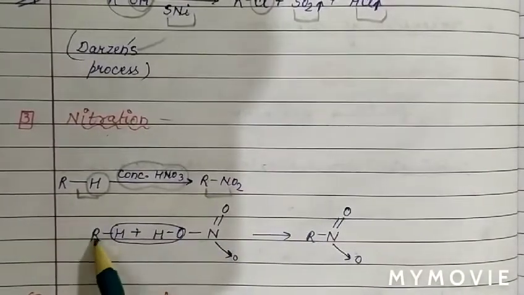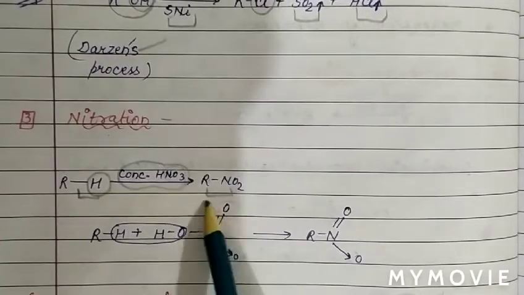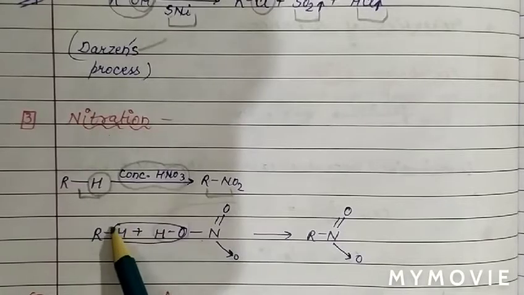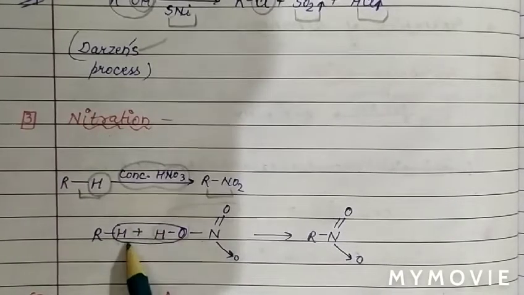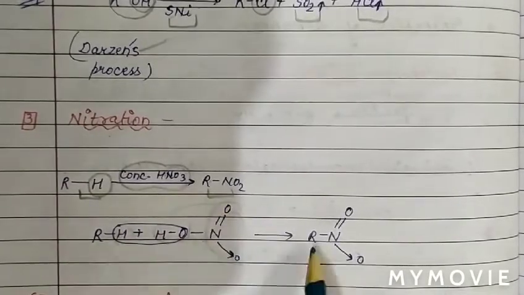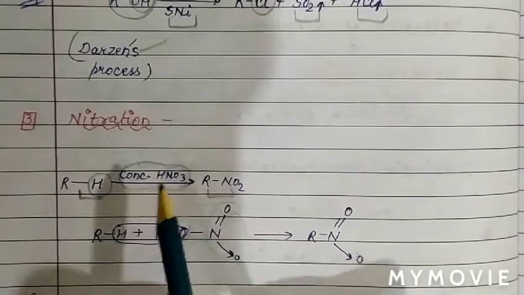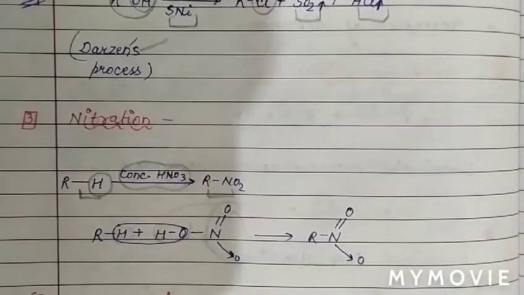See the reaction, RH. This is the structure of HNO3. The OH part is removed from HNO3 and H from alkane, so there is a removal of water and the NO2 group will attach to alkane. So nitroalkane is formed when alkane reacts with concentrated HNO3.